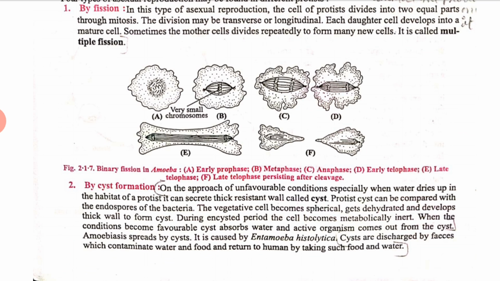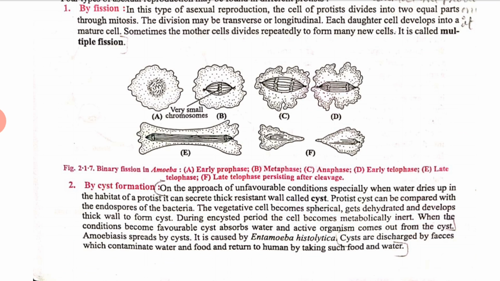The vegetative cell becomes spherical and gets dehydrated, and develops a thick wall to form a cyst. During the encysted period, the cell becomes metabolically inert, and when conditions become favorable, the cyst absorbs water and active organisms come out from the cyst.